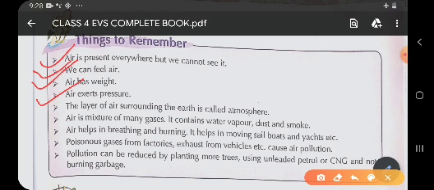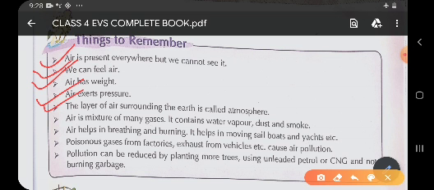Now fourth point is layer of air surrounding the earth is called atmosphere. Children, there is a layer of air all around the earth. This layer is called atmosphere, and this layer is made up of air. So atmosphere is the mixture of gases which is surrounding all around the earth.